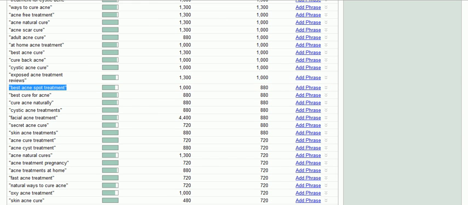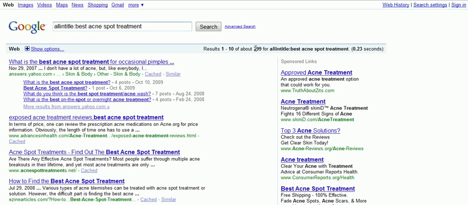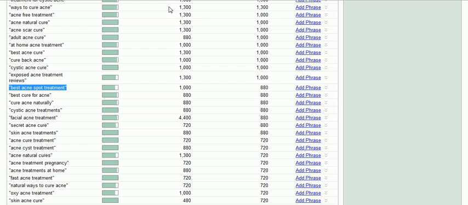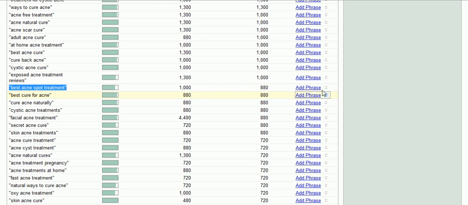Best acne spot treatment, and you come over here, search for it, take off the quotes, and then do allintitle in front of it. Allintitle. And we can see, this one right here, 299 sites competing for that. You see Yahoo Answers comes up. You see EzineArticles. That tells you just there alone that there's a good chance of ranking if you went after that keyword phrase. And you notice it still gets about 1,000 searches per month. So best acne spot treatment might be a good article for you to consider writing. So you just choose add phrase and go on to the next one.